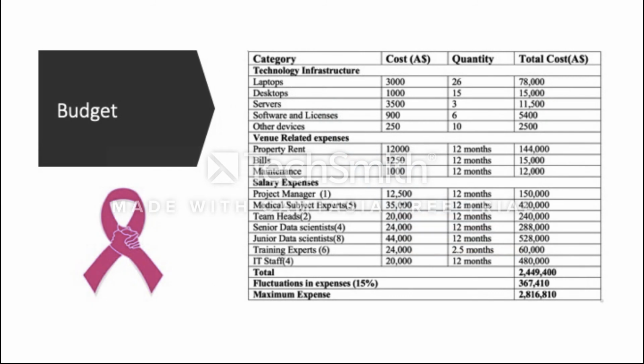Coming to the budget part, based on the calculations given below, what we can infer is the whole project will cost around $2.8 million. The project will require one project manager, five medical subject experts, two team heads, four senior data scientists, eight junior data scientists, six training experts, and four IT.